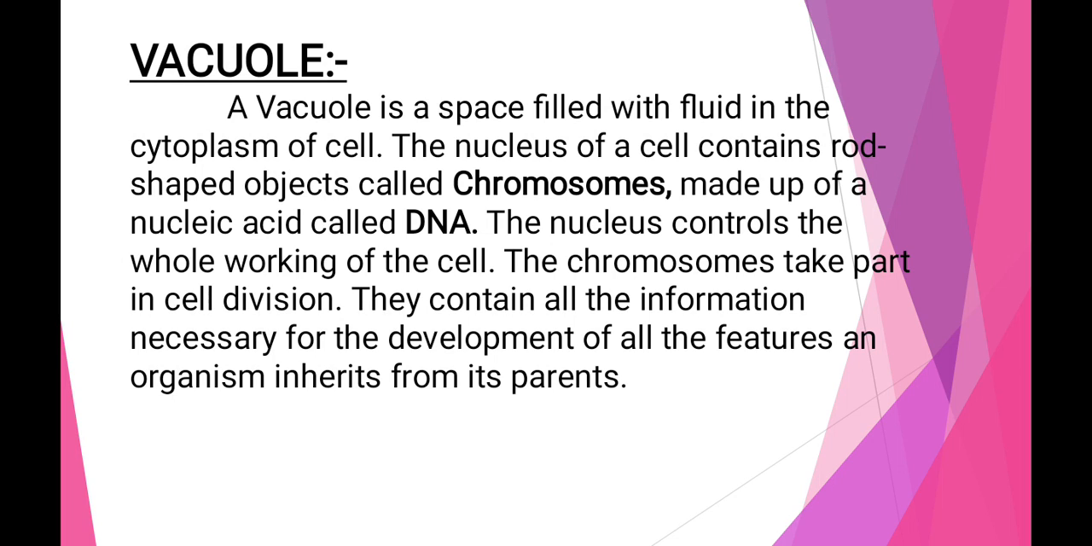which we may say is the brain of the cell, where thread-like structures are present. These are called chromosomes, which are made up of DNA. DNA, deoxyribonucleic acid, is where the gene is located, and the gene is the information unit which is responsible for transferring hereditary characters from parents to offspring. The characters which are passed from parents to offspring are due to the presence of the gene.